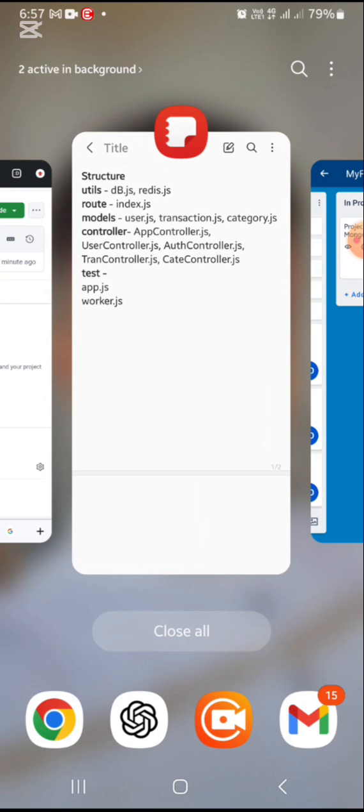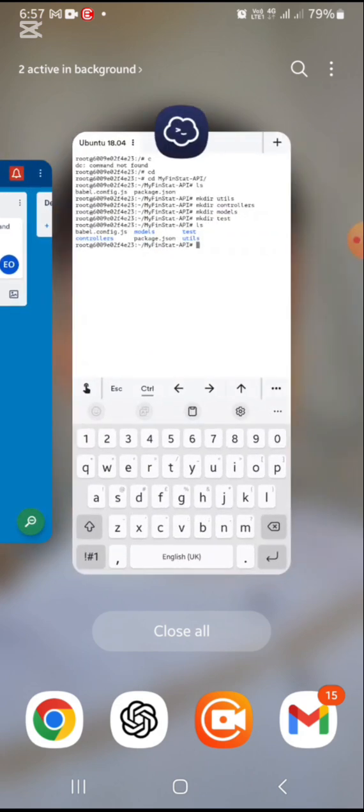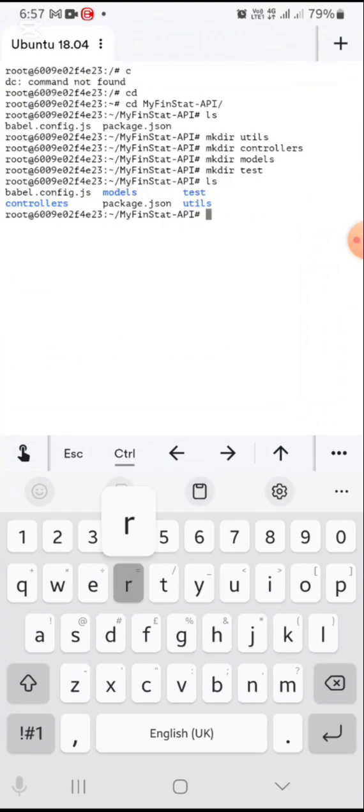Oh yeah, I forgot routes, or route, depending on how you want to pronounce it. Okay, there. And this command is just for making directories, mkdir, which basically just means make directory. Directory in this case is the same thing as folder.